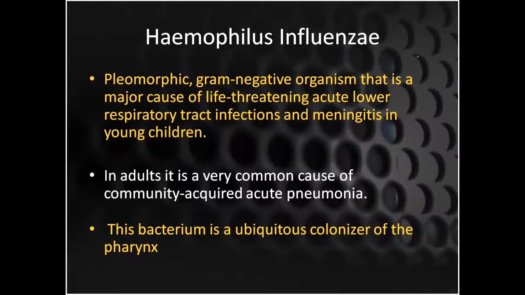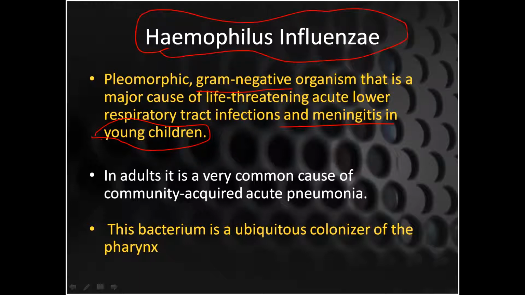Then comes the second most important one, and that is Haemophilus influenzae. As you all know, that is a gram negative bacteria, and it is very life threatening in lower respiratory tract infections and meningitis in young children. So if you are going to talk about community acquired pneumonia in young children, the most important is Haemophilus influenzae. So in adults, Strep pneumoniae, and in kids you are going to write in your assignment about Haemophilus influenzae. In adults, it is also a very common cause of community acquired pneumonia.